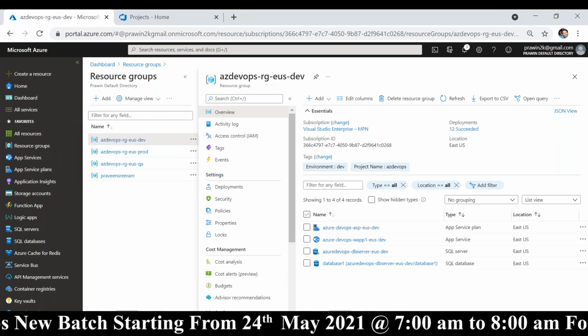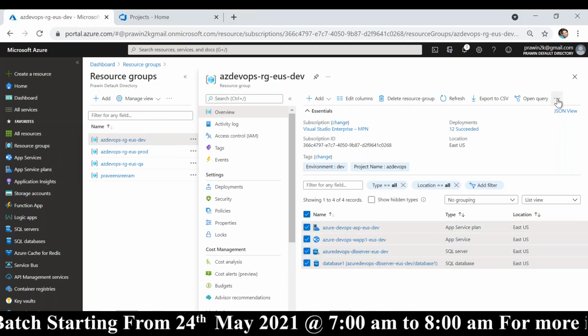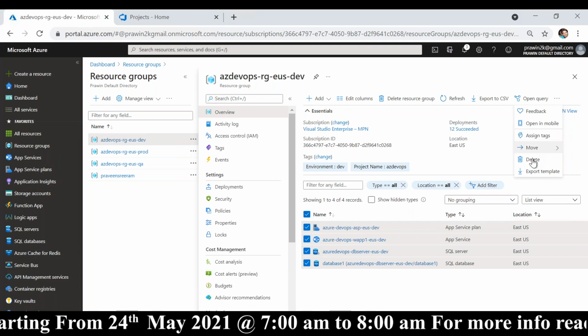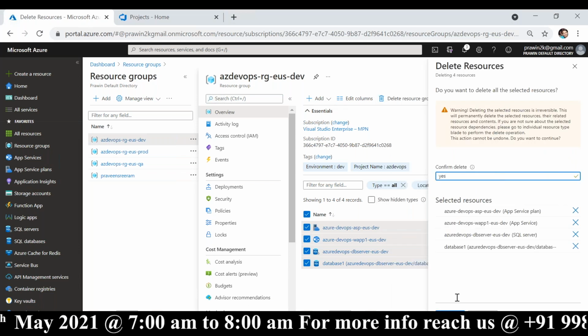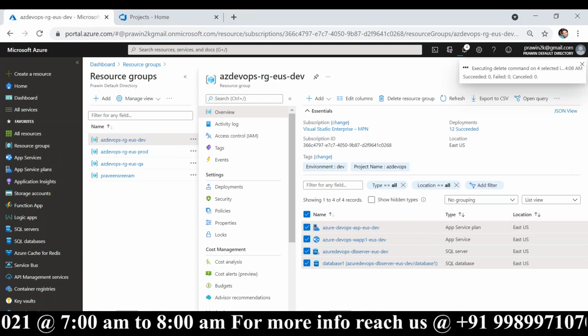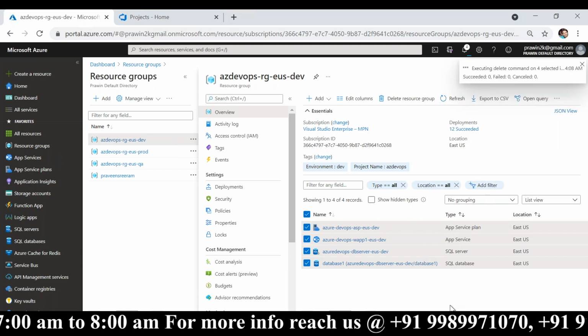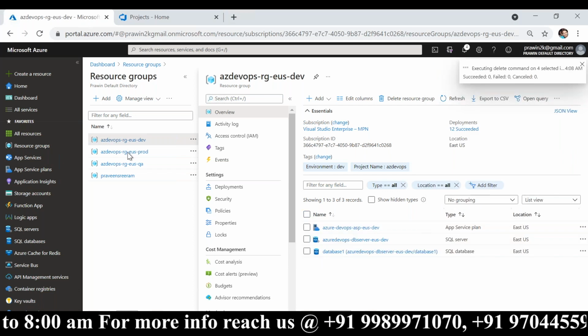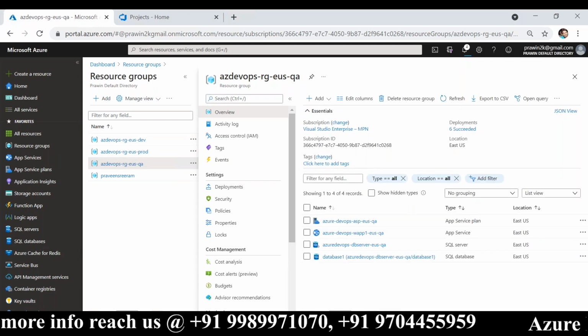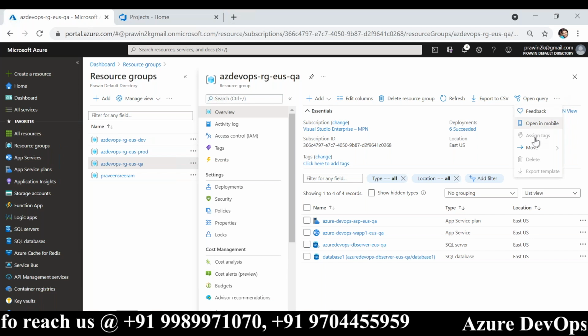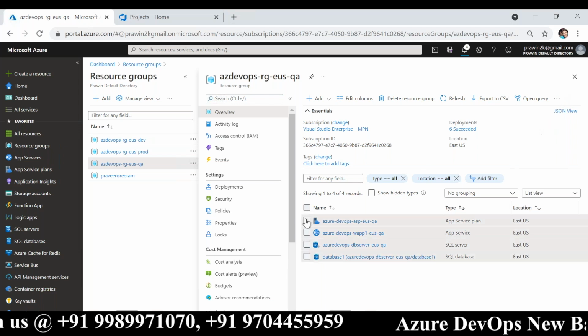That's where automation comes into the picture. That's where a DevOps engineer role comes into the picture. Creation of services should never be manual, but it should be automatic. So I am going to delete all of this and I will show you how to create them manually and how to create them automatically.